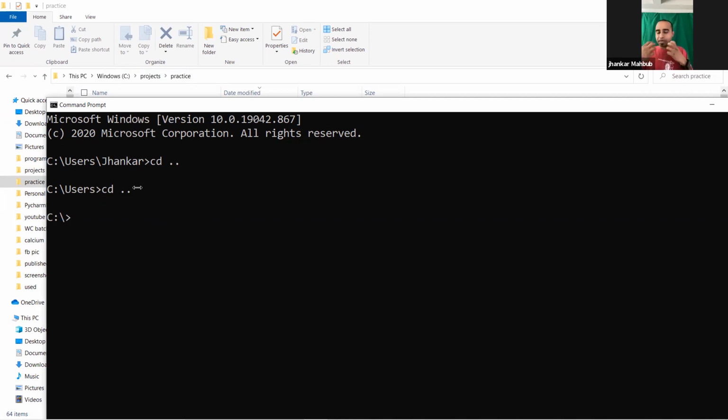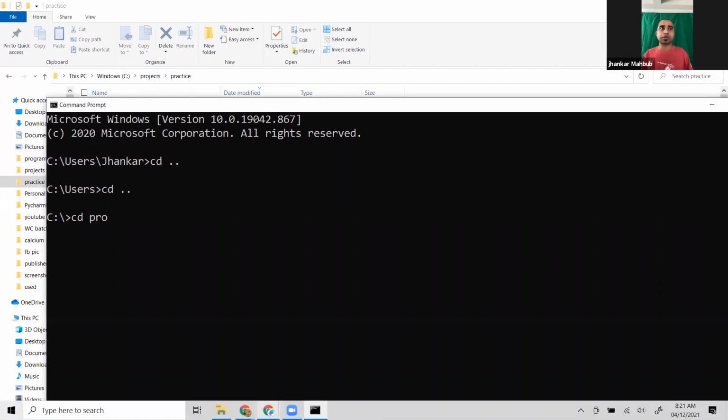And if you go downward, all you need to do is write the name of the directory or the folder you want to go to. So first, CD stands for change directory. That means I'm changing the current directory in the C drive. I want to go to the projects. So I type the projects.